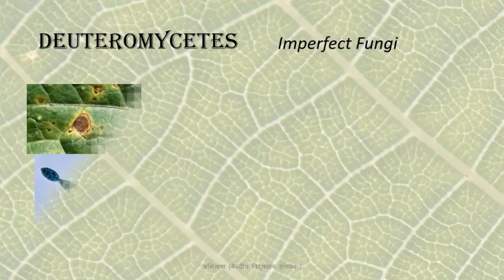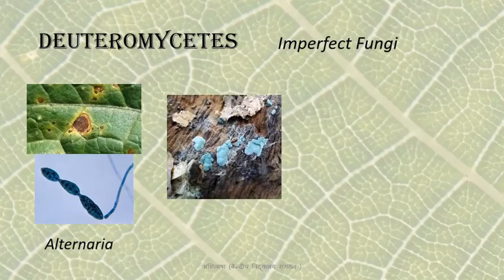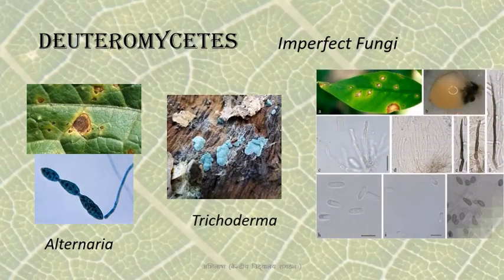Deuteromycetes, the next class, is known as imperfect fungi or fungi imperfecti because only the asexual or vegetative phases of these fungi are known. The perfect stages or the sexual stages of these fungi are not yet discovered. As and when sexual stages of any of the fungi belonging to this group are discovered, they are shifted into other classes, that is Phycomycetes, Ascomycetes or Basidiomycetes, depending on which type of sexual reproduction they show.